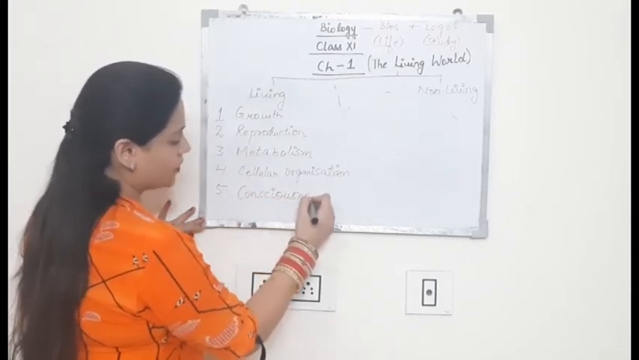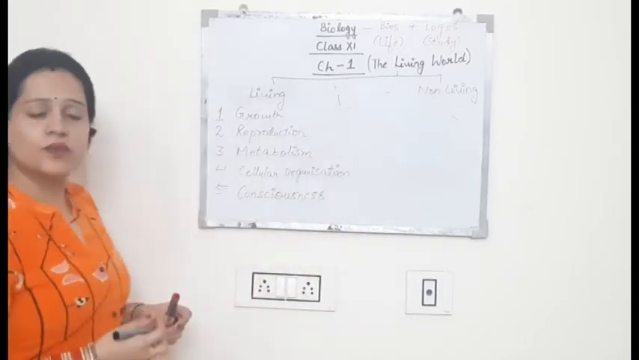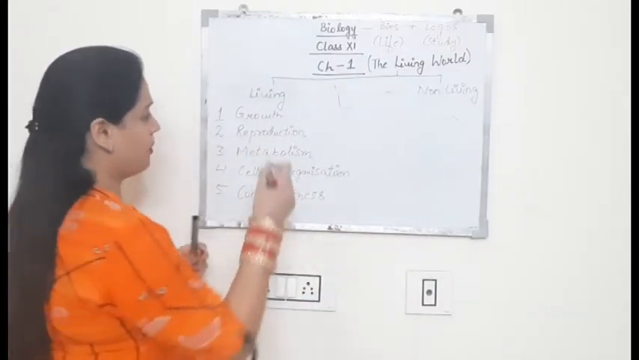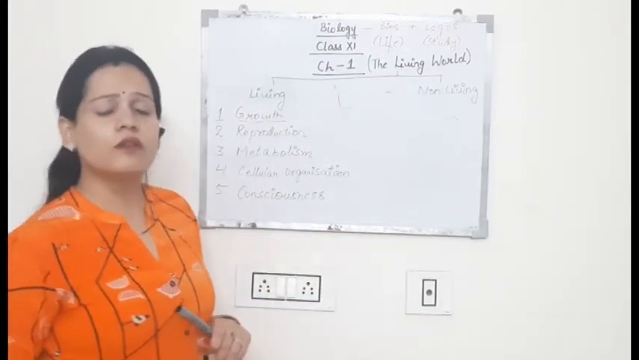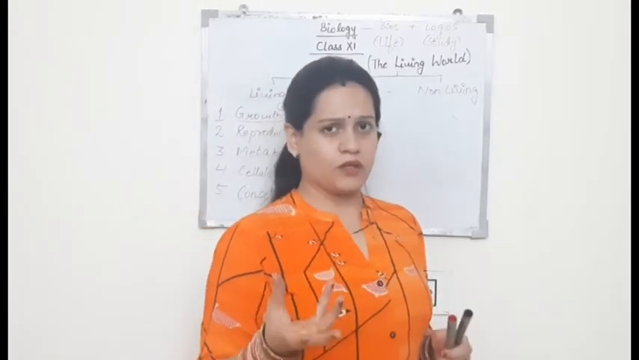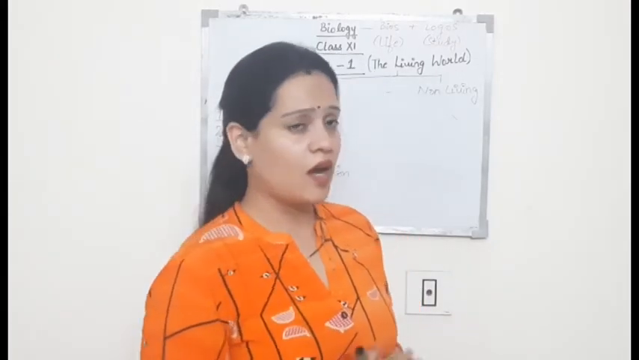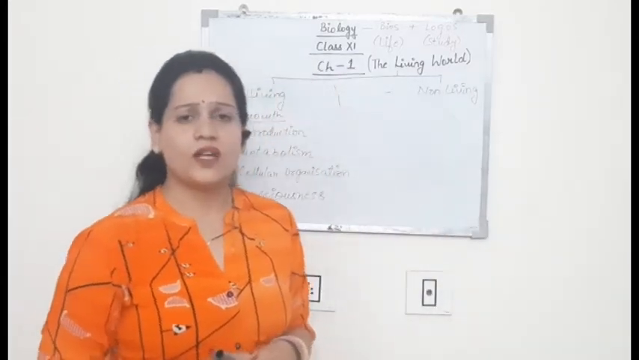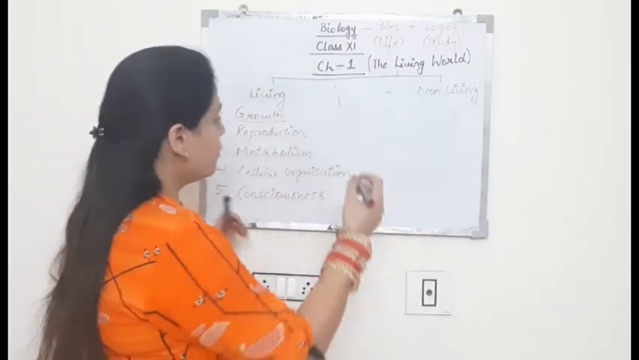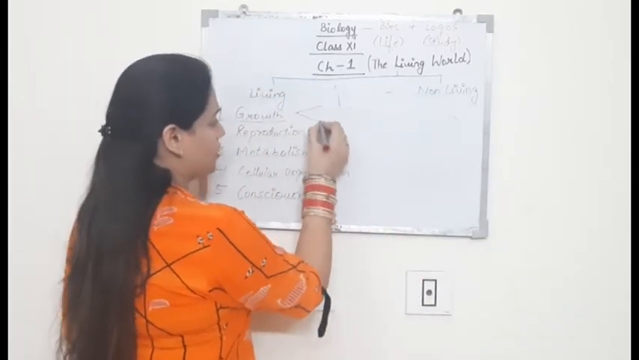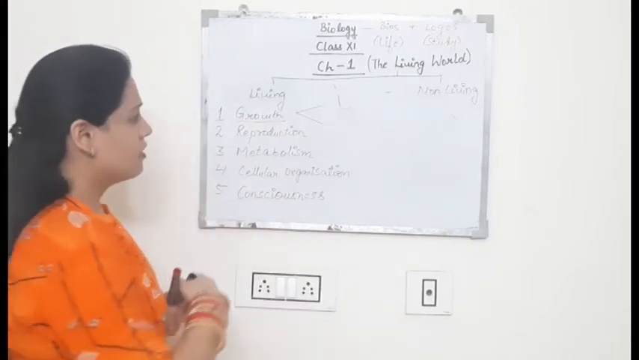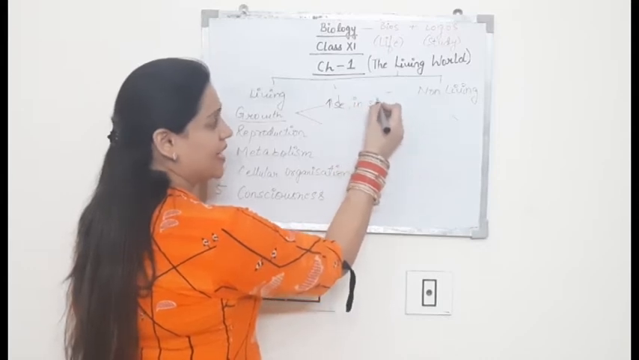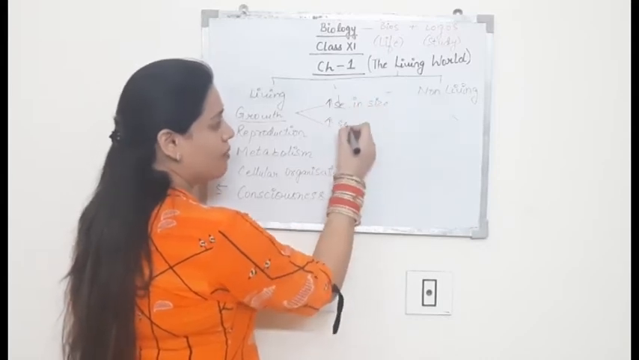So starting with the characteristics which differentiate between living and non-living, the first characteristic we talk about is growth. What is growth? Suppose there is a certain increase in something, a sudden increase, so that increase is referred to as growth. If we study that increase, it is studied in two forms. First is increase in size and second is increase in mass.